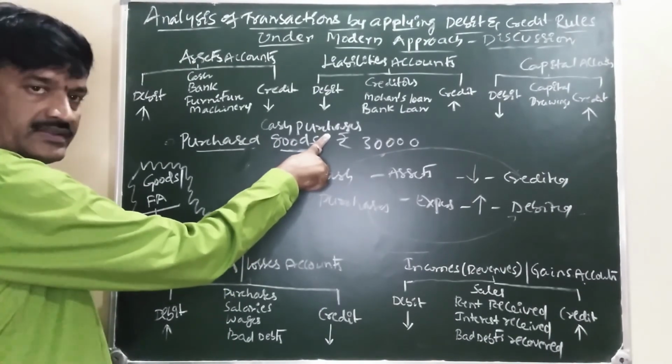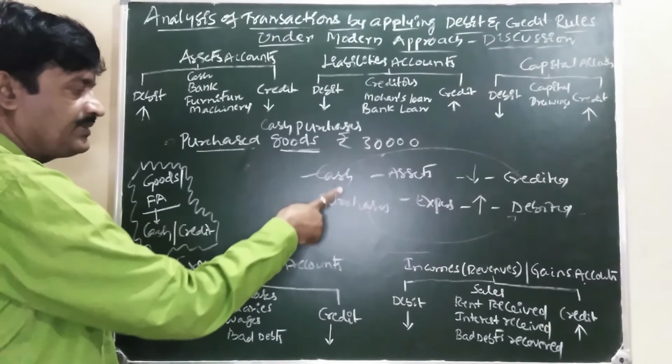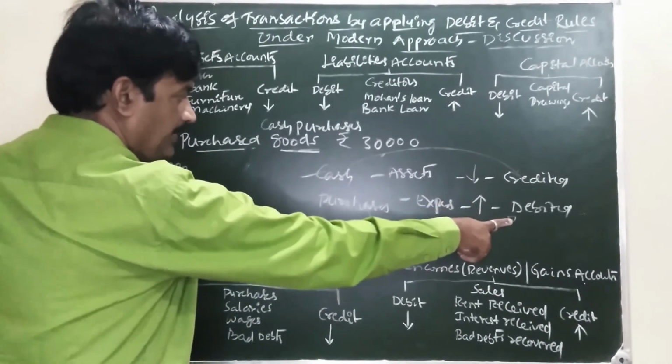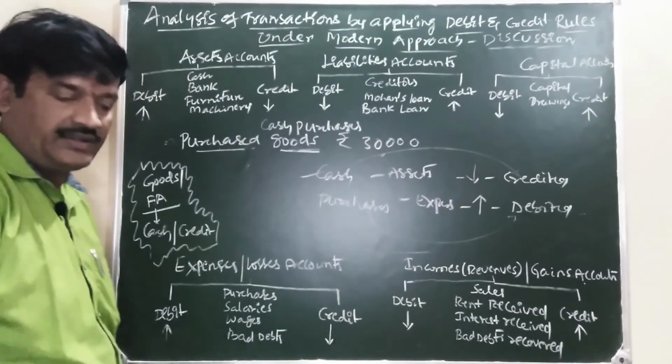Purchase goods for cash. So by giving cash, we are purchasing goods. Purchase of goods is an expense. Our expense is increasing. Debited. Our cash is decreasing, credited.